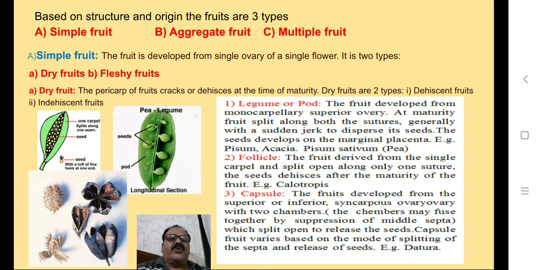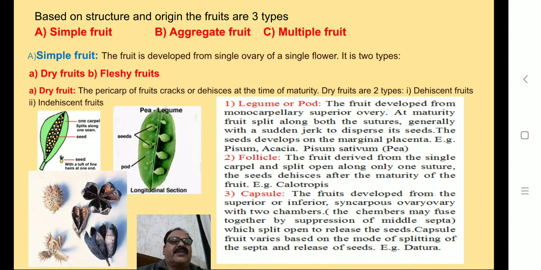It is of two types, that is dry fruits and fleshy fruits. Dry fruits: the pericarp of the fruit cracks or dehisces at the time of maturity. Dry fruits are again of two types, dehiscent fruits and indehiscent fruits.